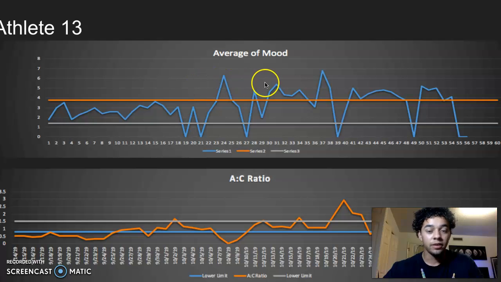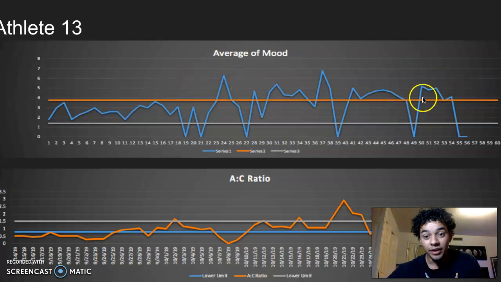Athlete 13, they're in a bad mood, okay? They're breaking the upper limit, and I'd go to coach and be like, hey, I don't think athlete 13, they seem to be a little down, they're breaking the upper limit for quite some time, okay? For about 3/4 of the semester, their mood has been reported as negative, breaking the upper limit.